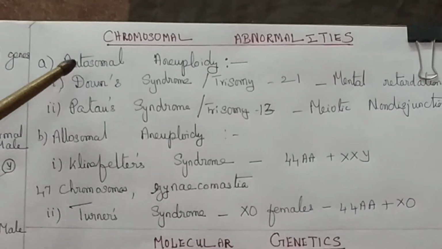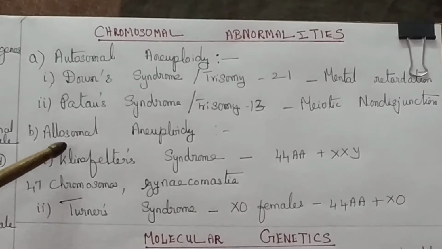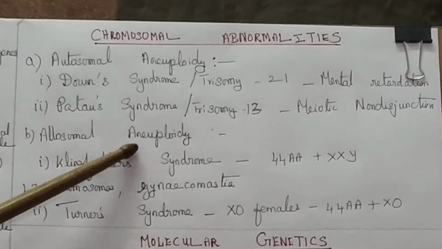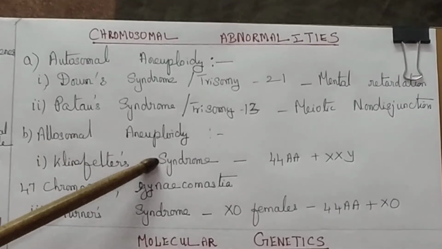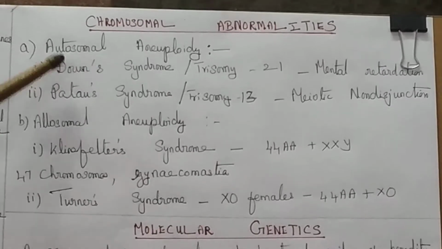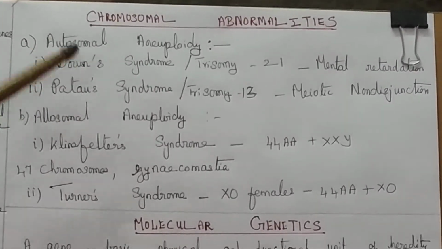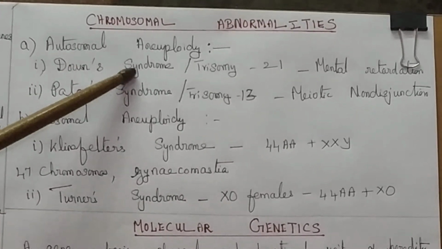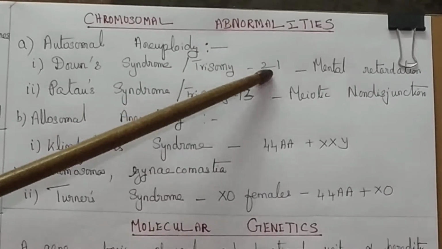There are 44 autosomes present, and the sex chromosomes. Allosomal aneuploidy: if an abnormality occurs in the sex chromosome, it is called allosomal aneuploidy. Under autosomal aneuploidy, we have Down syndrome and Patau syndrome. Down syndrome is nothing but the trisomic condition which occurs in the 21st chromosome.